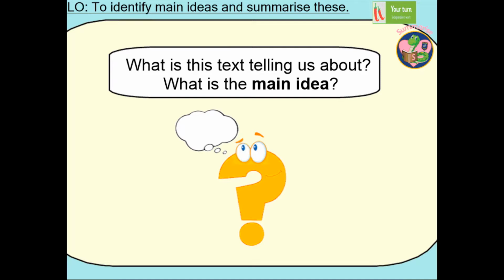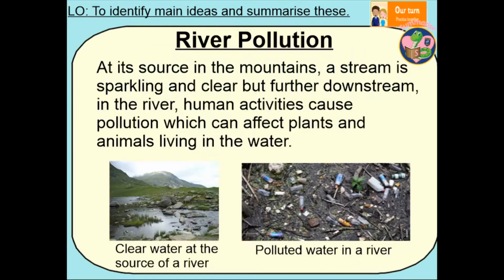So we're going to read the text together. So that'll be an our turn bit of the lesson. But your turn is to think about what is the main idea. So as you read, I want you to think about this question. What is the text actually trying to tell us about? So here's the text from yesterday's lesson. We're going to do an our turn now where we're reading together. So I'd like you to join in with me as I read. But I'd also like you to think about the your turn question, which was, what are the main ideas of this text? What is the text trying to tell us? So let's have a go and read together.